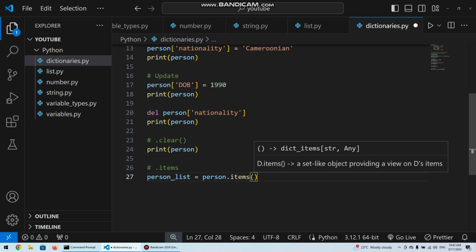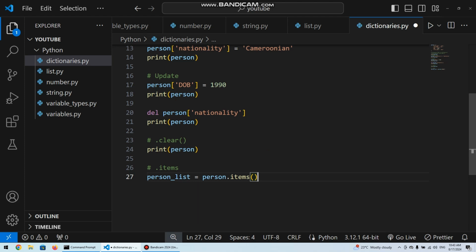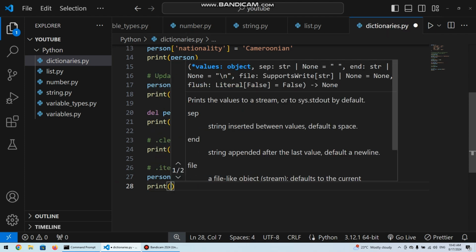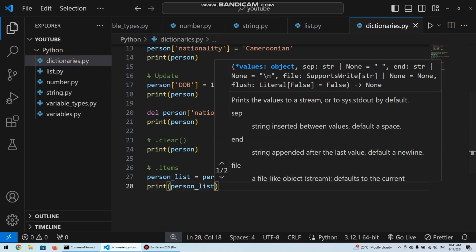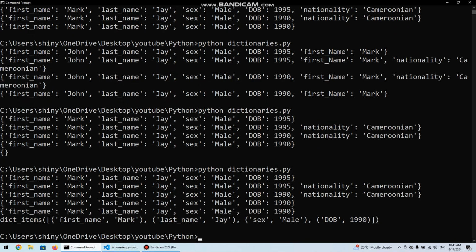and we do this, we know what we are basically doing. We are trying to return all the items in person, and what it will do is return all the key value pairs. It will return a list of key value pairs in the form of tuples from the person dictionary. I know we have not looked at tuples, but we are going to look at them. So we try to print person list, and we run it. So we see dict items.